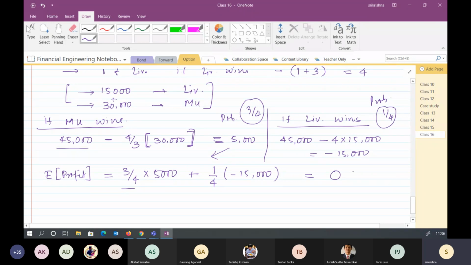Statistically, we are right. But actually, in this case we will either have a 5,000 profit or a loss of 15,000. How can we stop this? Sir, by changing the odds ratio. By changing the odds ratio, right.